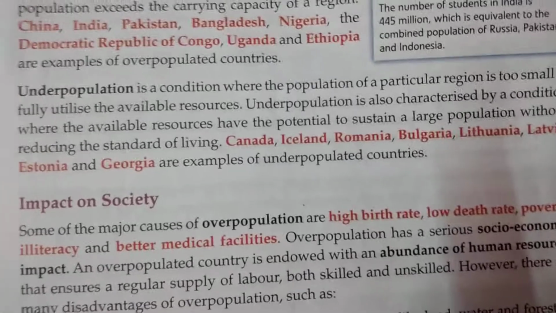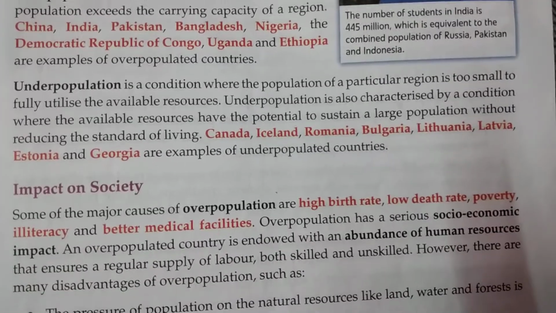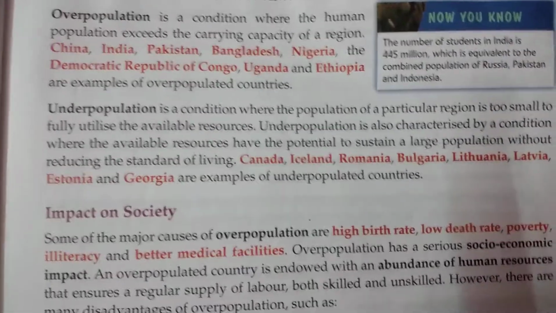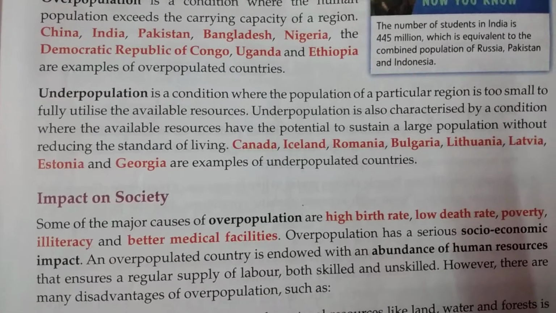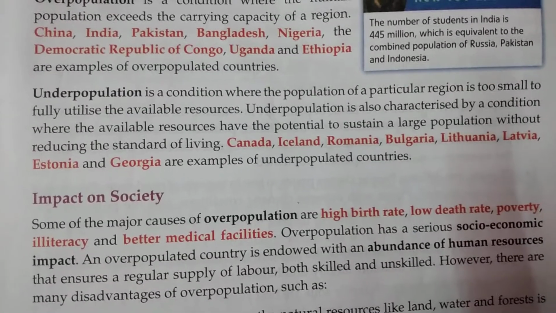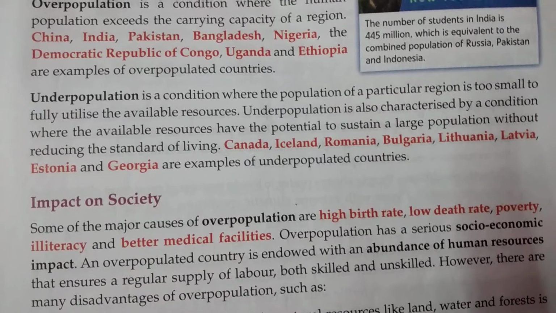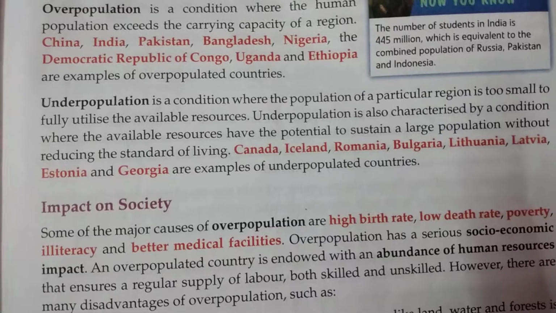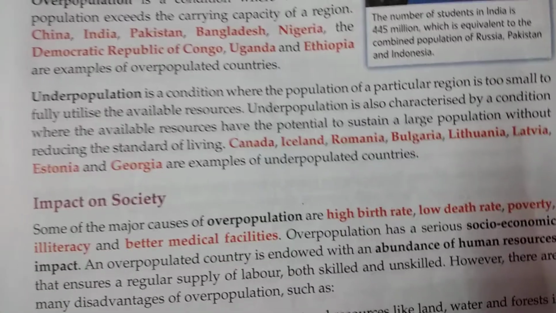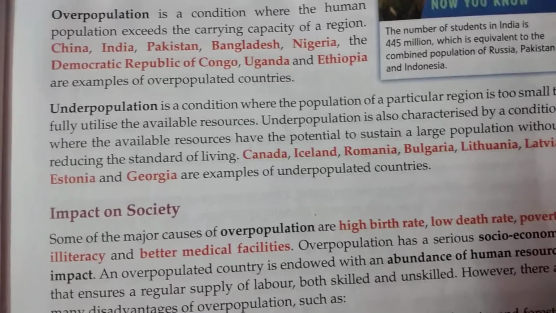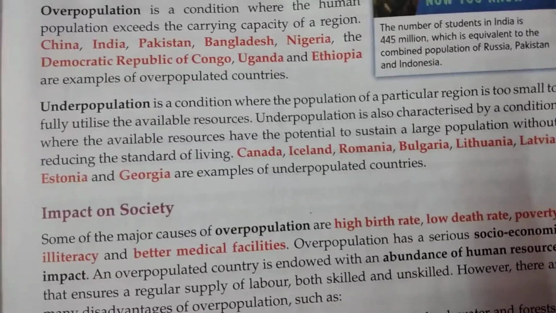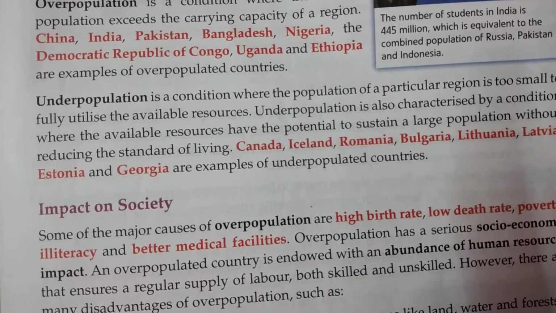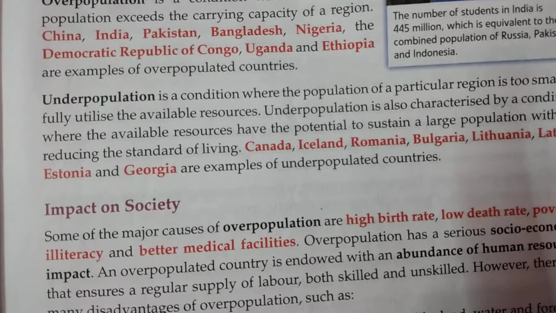Now the next concept that I am going to share with you all is underpopulation. Obviously underpopulation is just the opposite of overpopulation. Whatever number of people can live in a place comfortably, if the number of residents is much less than that, that is considered to be underpopulation. Suppose in your classroom the total number of students is 40, but on a particular day, maybe due to heavy rain or some other reason, only 14 students have come.